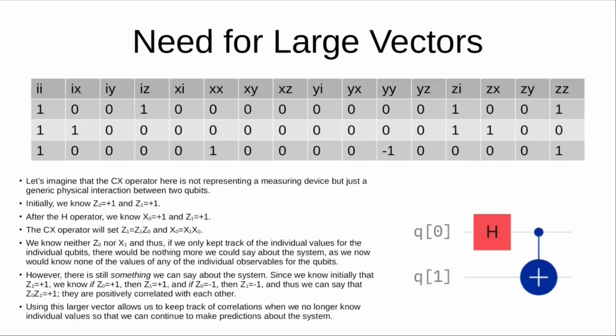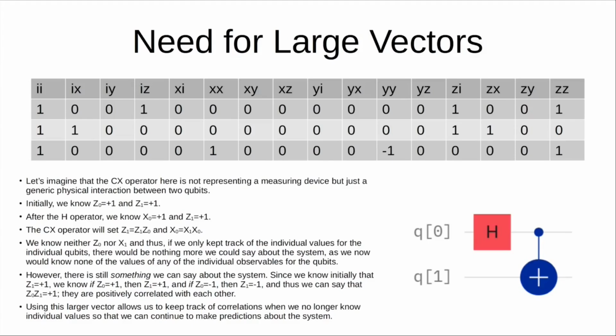But we don't know anything else about the system. So again, it's important to understand this is why we use these very large vectors that grow exponentially in size, rather than just describing the expected values for the X, Y, and Z values separately. Because if we did that, we could set up a situation like this where we couldn't make any prediction at all, because we don't know any of the individual observable values. But we can still make a prediction because we keep track of the correlative values, the products of the values.